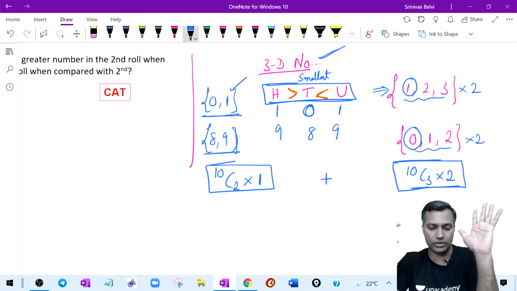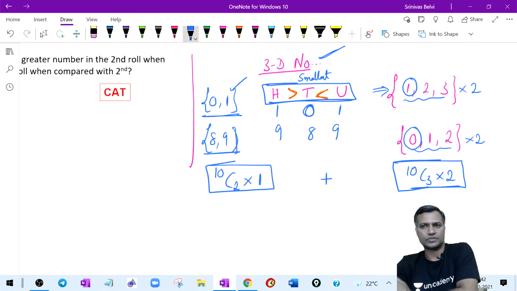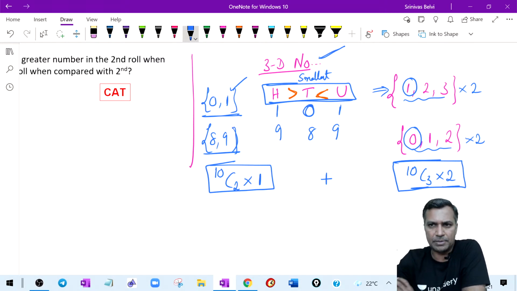Guys, everyone clear on this? Everybody clear on this? These were the CAT questions, something like this. CATs and IIFT keep asking some simple questions like this. Pretty simple one, but people fail to think at times. They think one side of it, forget the other side of it.